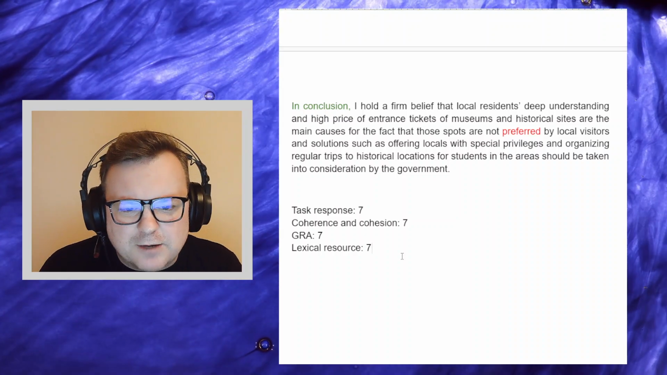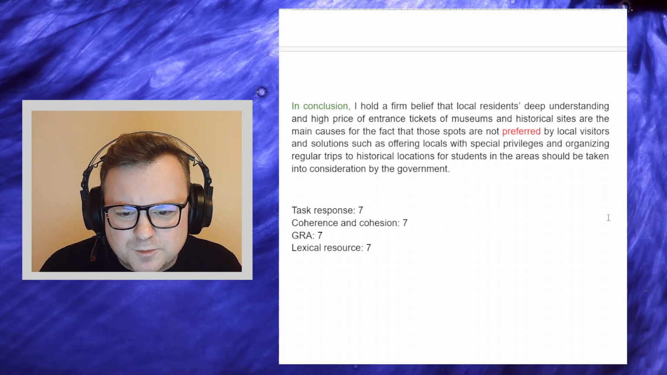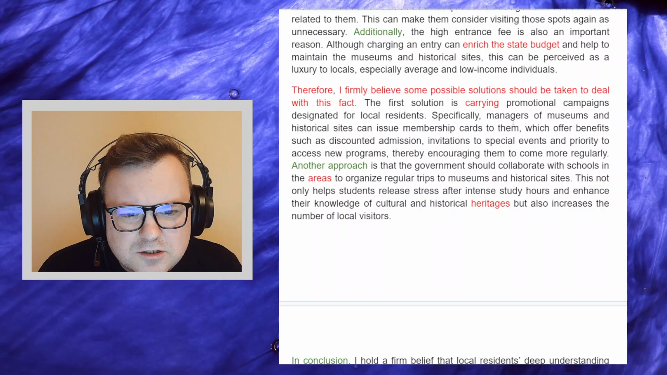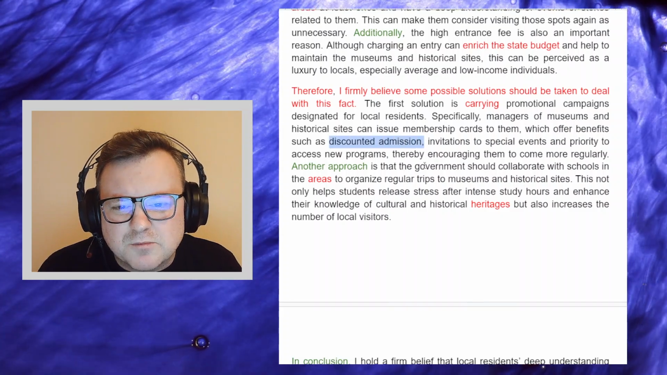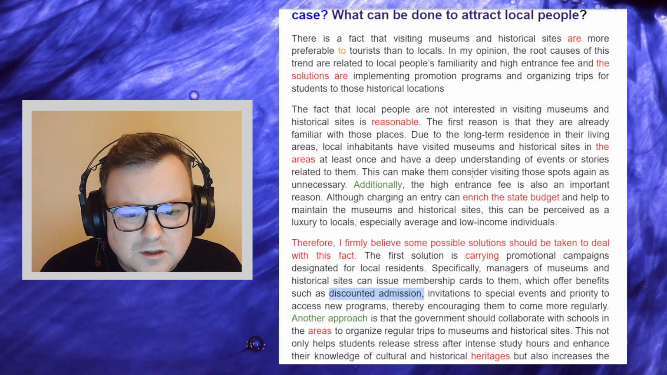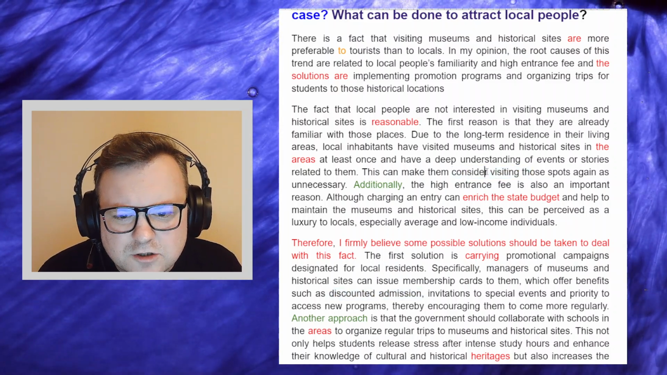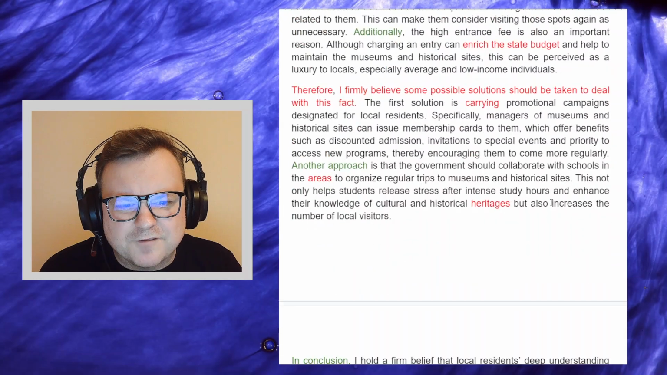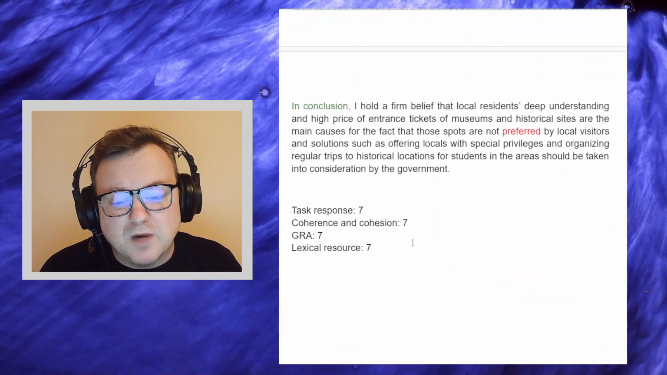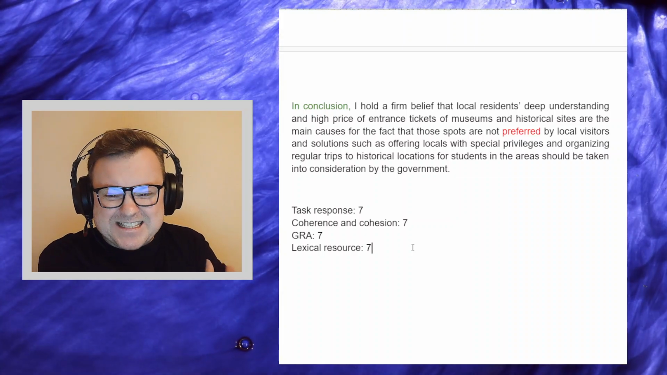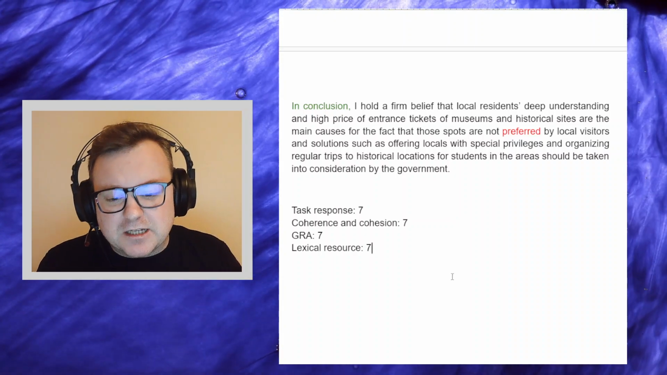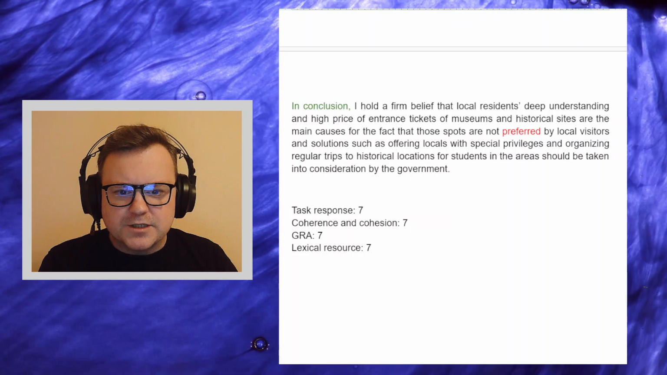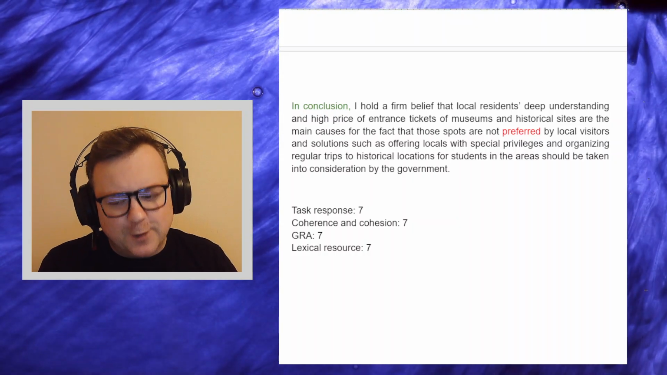There is enough good language in there, which is topic specific, special privileges, entrance tickets, discounted admission, consider doing something, long-term residents. Yeah, there's definitely enough in there for a 7. So it seems boring to mark it this way, but I call it as I see it. And for me, candidate has 7 in each of these areas. So overall, it means the writing performance is 7.0, which is C1.